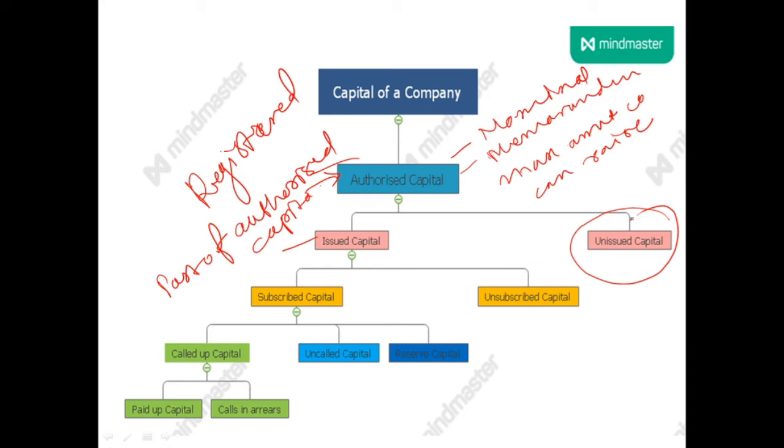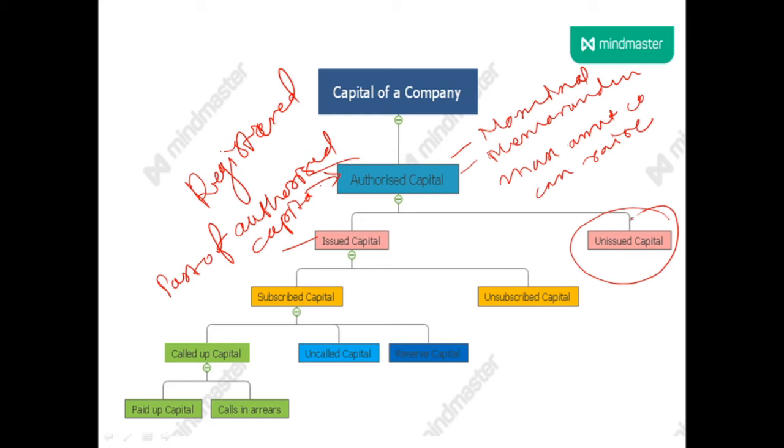Okay, now come to the issued capital. Issued capital is a part of authorized capital which is offered for subscription to the public. Now this issued capital is divided into subscribed capital and unsubscribed capital. Now what is subscribed capital? Subscribed capital is part of issued capital which is subscribed or applied by the public.